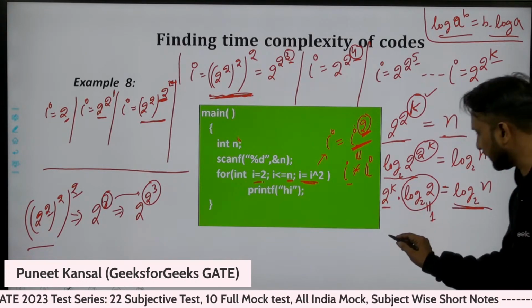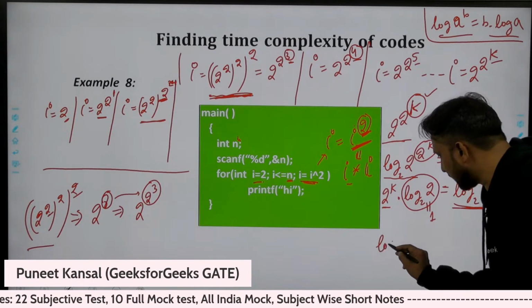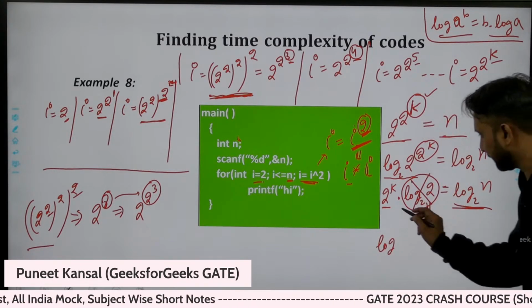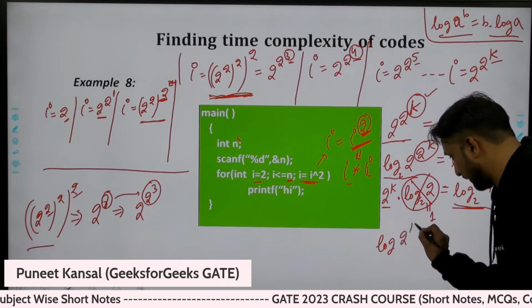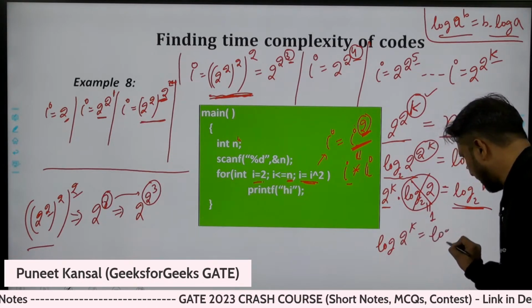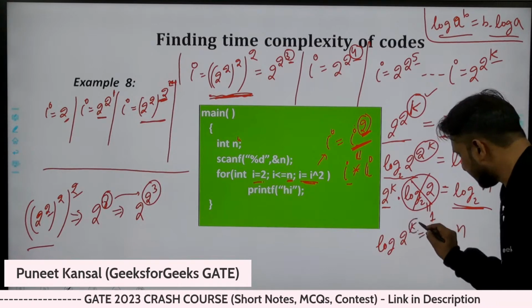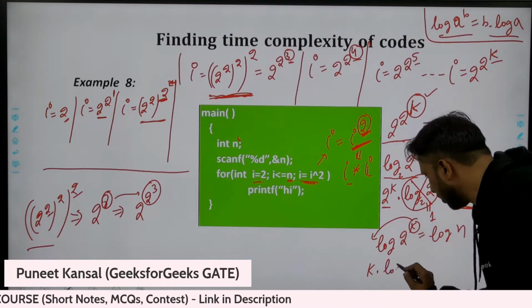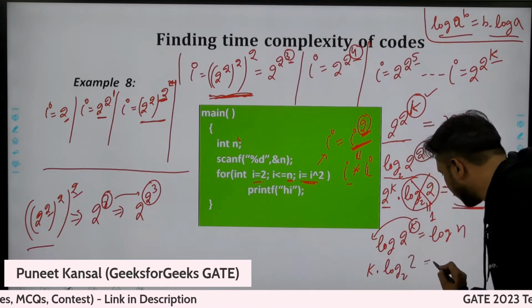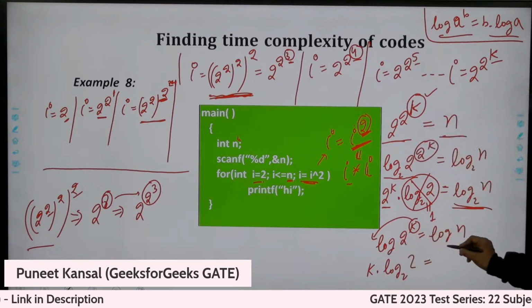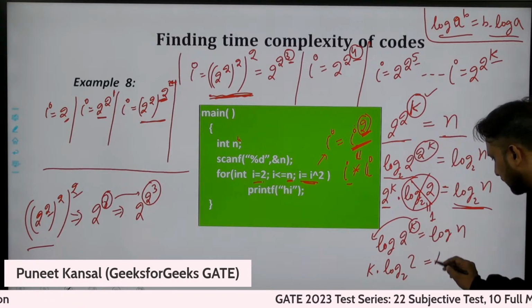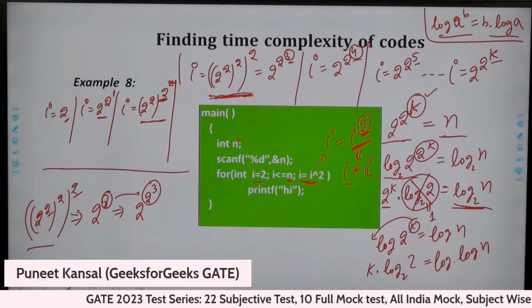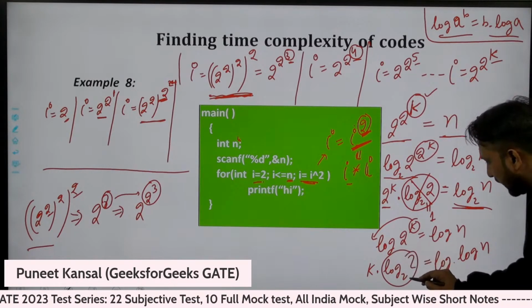What we have here is log n. Again take log both sides. This is already finished, this is 1. So this is 2 power k equal to log n. This k will come in the front again using the same property: k into log base 2 equal to, taking log both sides, I take log this side, and this side also I need to take log of log n. So this value is 1 now again.